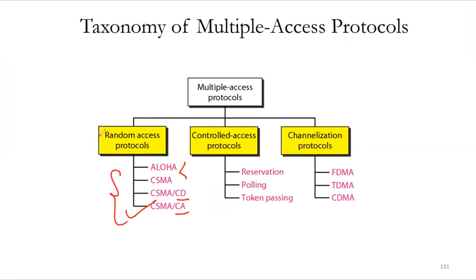In our syllabus, we will actually be studying the random access protocols. The other two protocol groups we don't have. The controlled access protocols are reservation, polling, and token passing. The channelization protocols are FDMA, TDMA, and CDMA. These two types we will not be studying. We will just be focusing on the random access protocols, which are Aloha, CSMA, CSMA/CD, and CSMA/CA.